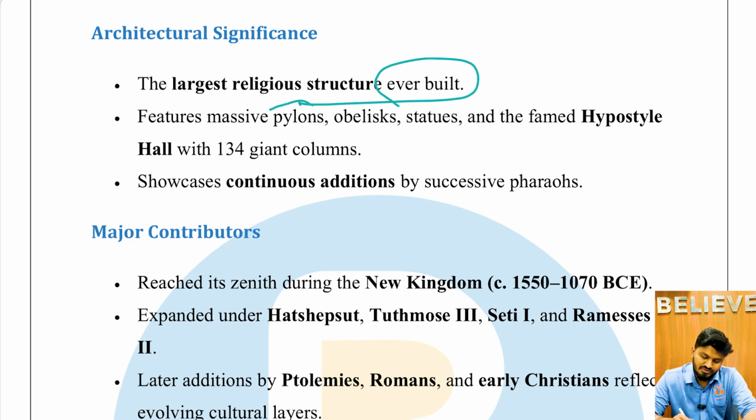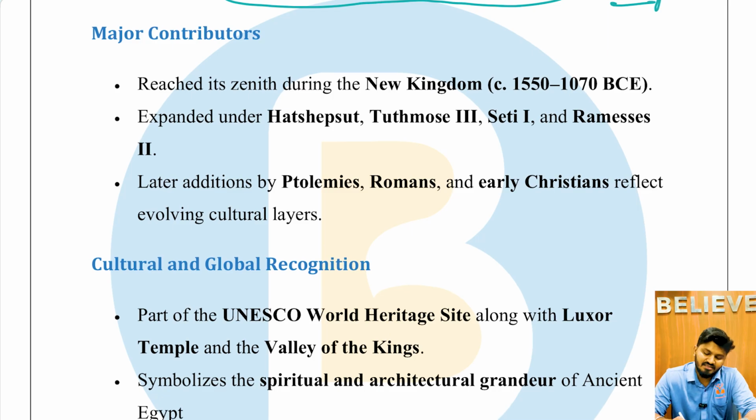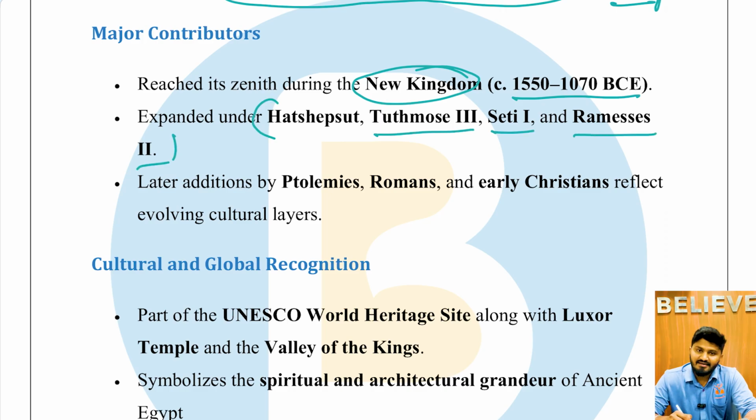It features massive pylons, obelisks, statues, and the famed Hypostyle Hall with 134 giant columns. It showcases continuous additions by the successive Pharaohs. Who are Pharaohs? Pharaohs are the kings of the ancient Egyptian civilization. The major contributions reached their zenith in the New Kingdom, between 1550 and 1070 BC. It was expanded under Hatshepsut, Thutmose III, Seti I, and Ramesses II. Later additions by the Ptolemies, Romans, and early Christians reflect evolving cultural layers.